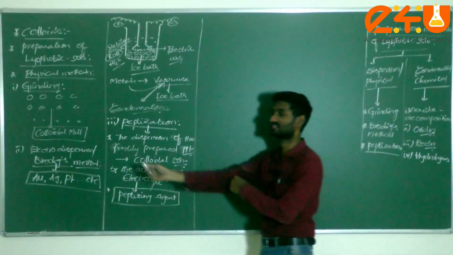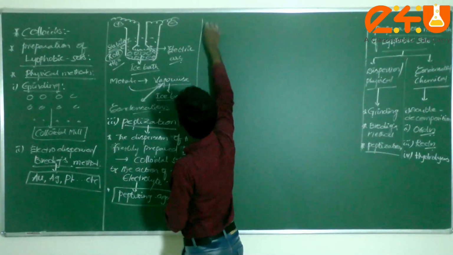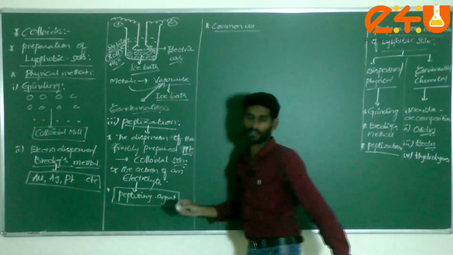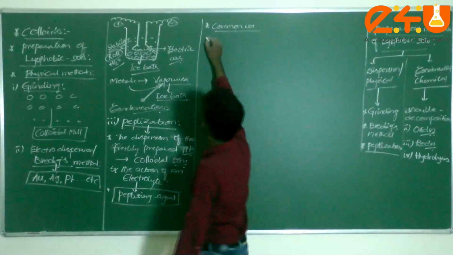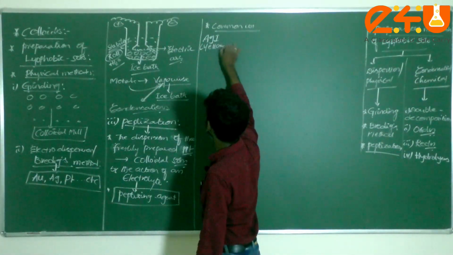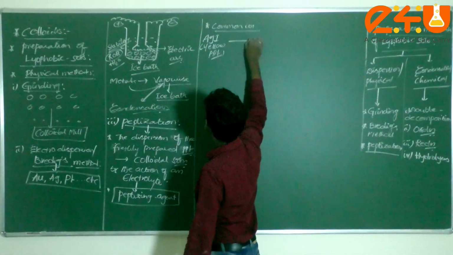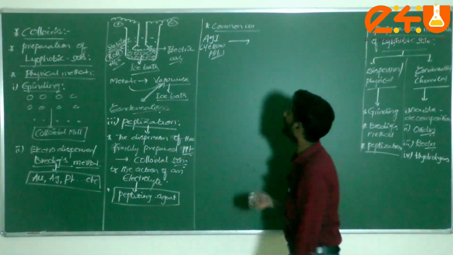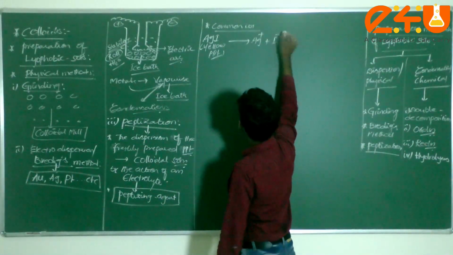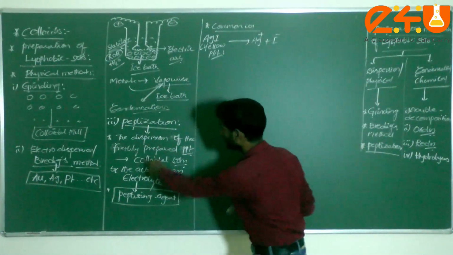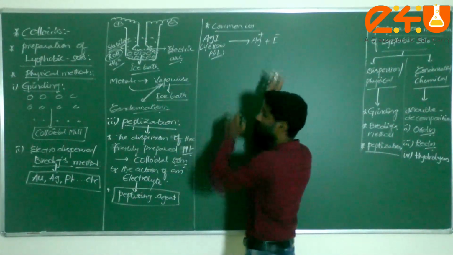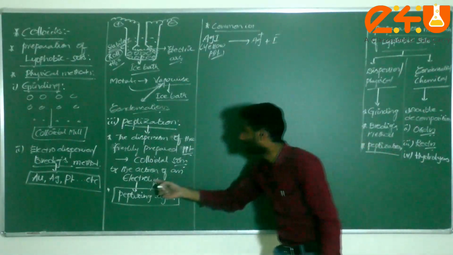Mainly, peptization depends upon one effect called the common ion effect. We already studied it in the equilibrium chapter. Now, if I consider silver iodide, initially it is a yellow precipitate. How does this yellow silver iodide dissociate? Into Ag plus and I minus. Then the dispersion of the freshly prepared precipitate must be converted into a colloidal solution in the presence of an electrolyte.